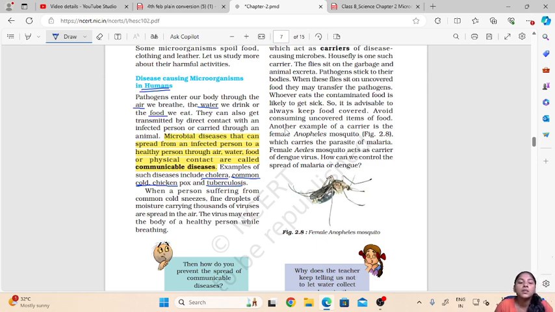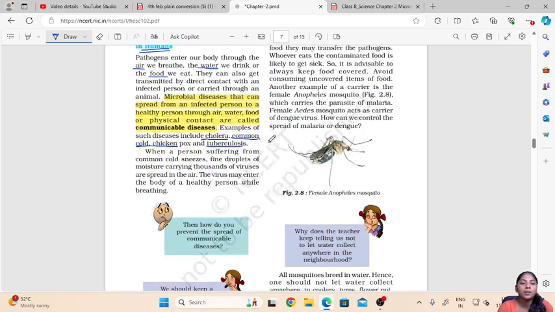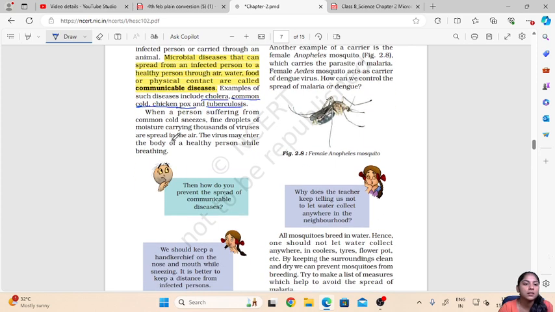So for example, when one person has a common cold and is sneezing and coughing, we usually maintain a distance or take precautions not to get infected by that person, because this common cold is a communicable disease and it can also infect the healthy person. Similarly, when someone has chicken pox, we try to maintain a distance from that person so that we are not infected by the disease.